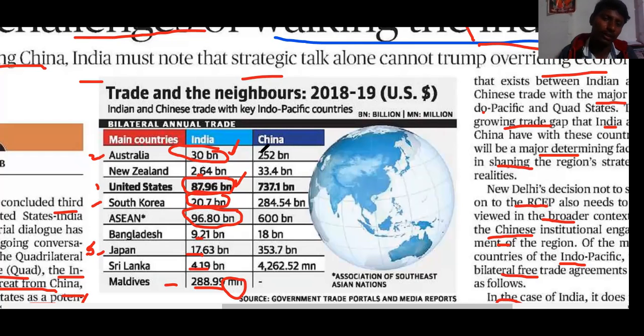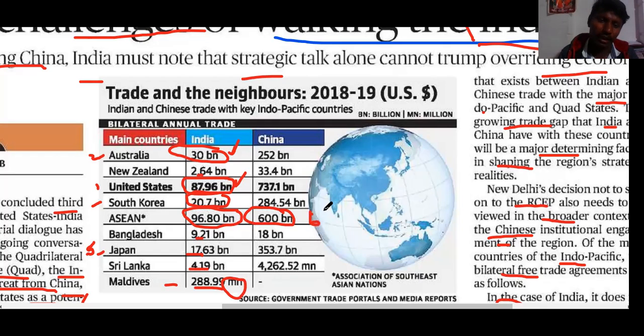For example, comparing with China's numbers, at least with the Asian nations: in Asian nations, India has $96.8 billion. Let's assume it is $100 billion that India has in trade with ASEAN, and China has $600 billion. That means China is 6 times bigger.